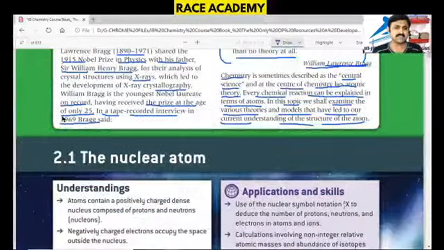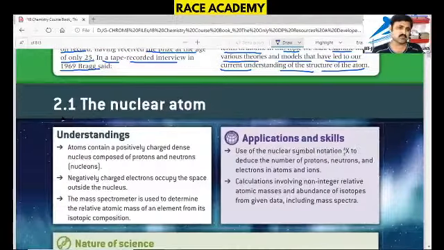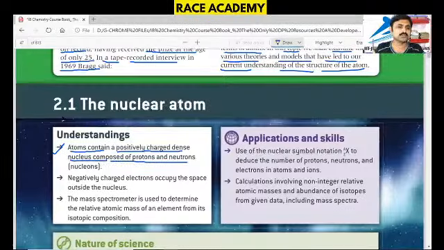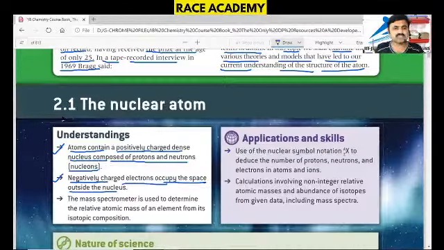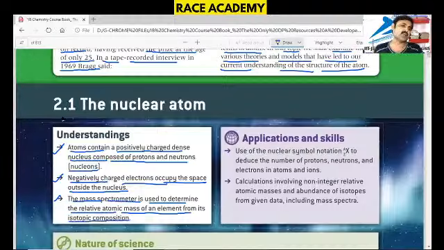Let us see the nuclear atom. The first point we will study in this topic is that atoms contain a positively charged dense nucleus composed of protons and neutrons, which are called nucleons. Negatively charged electrons occupy the space outside the nucleus. So we will get very good clarity about electrons. And the mass spectrometer is used to determine the relative atomic mass of an element from its isotopic composition. These things we will understand in this lecture.